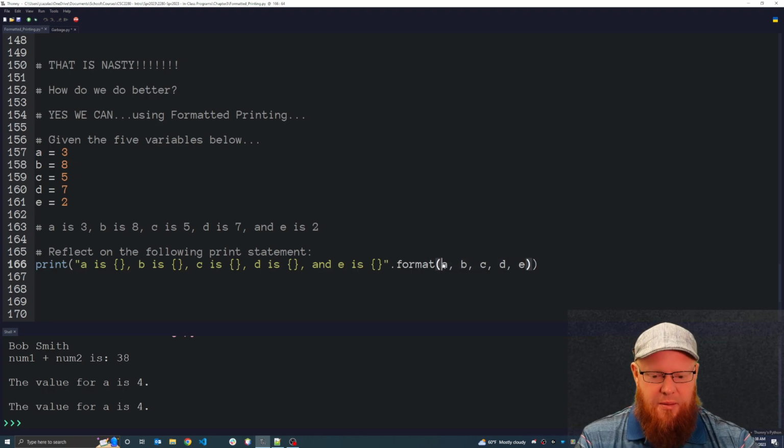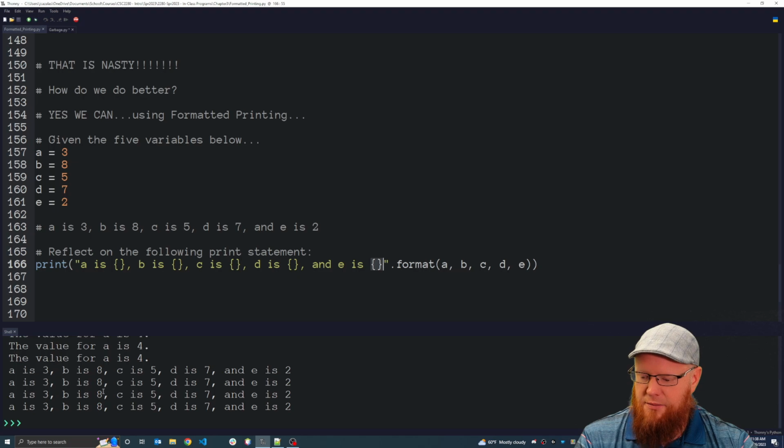So what's really going to happen is we're going to get the value from A, which is a 3, and it's going to be inserted right here within that placeholder. The value from B gets inserted here, so this becomes 8. The value from C gets inserted right here. The value from D gets inserted right here in this 4th placeholder. And finally, in the 5th placeholder, we get the value from the variable E.